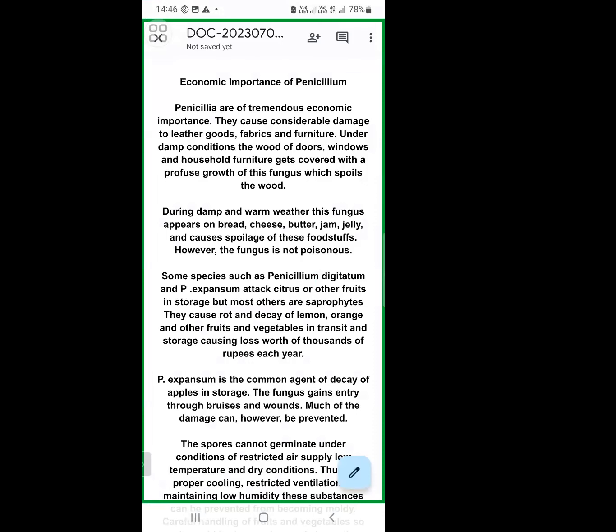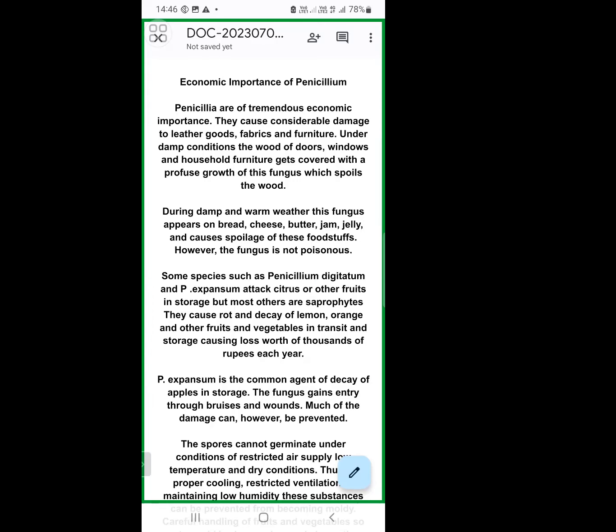Actually, the species of Penicillium have great economic value. They not only have beneficial effects, they also show some harmful effects. So we will discuss the harmful effects as well as the beneficial effects of Penicillium species. In what way these species cause damage, we will discuss under the harmful effects category. Moist or damp conditions favor the growth of Penicillium species.